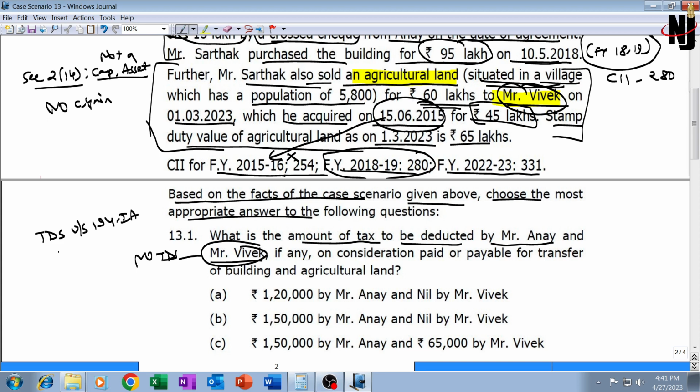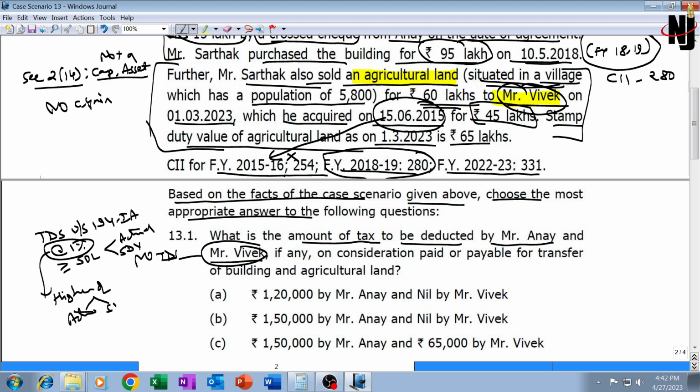194IA, provided at the rate of 1%, provided the consideration for purchase and the stamp duty value both exceed 50 lakh. What should be equal to or exceeding 50 lakh? Both. The actual consideration as well as stamp duty value. TDS will be on what amount? At the rate of 1%, TDS will be on the higher of the two amounts,